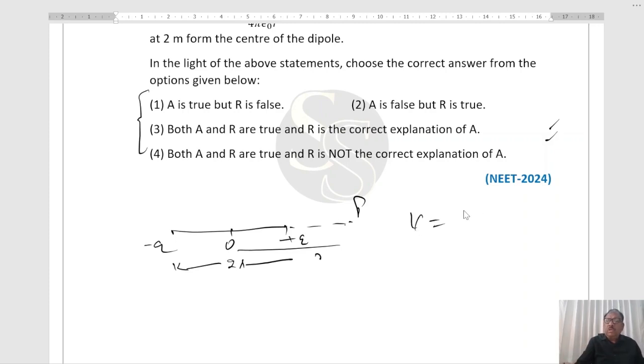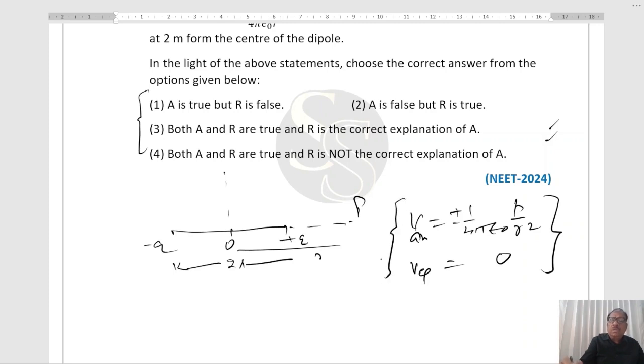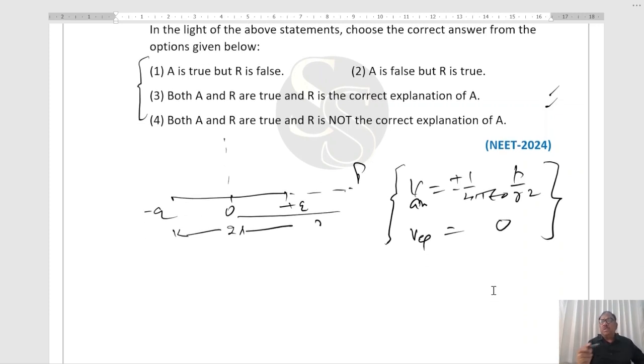On simplification we get 1 over 4 pi epsilon naught p upon r square, plus minus. This is the V axial. Our equatorial point: V equatorial is 0. While discussing this question, I am also discussing certain other concepts which will be very helpful for the entrance exam NEET.